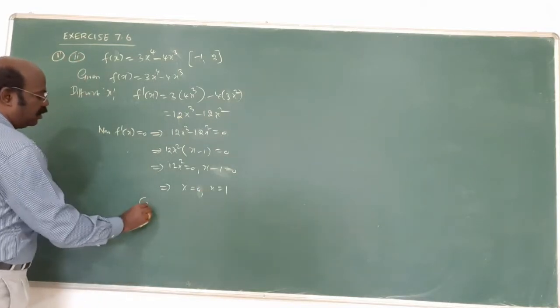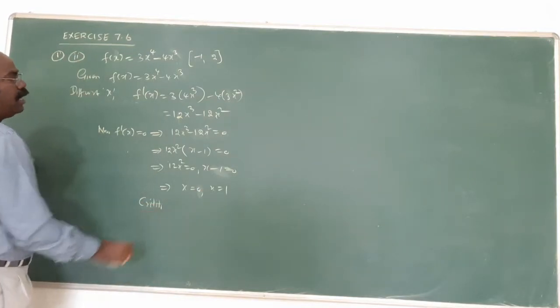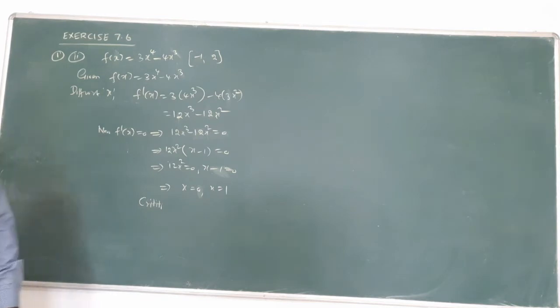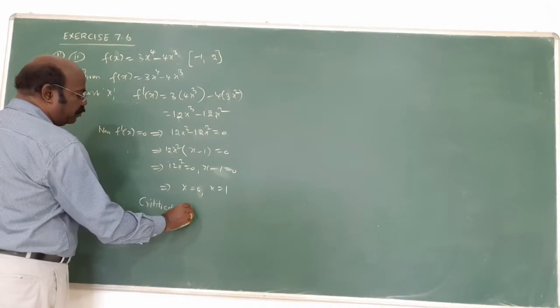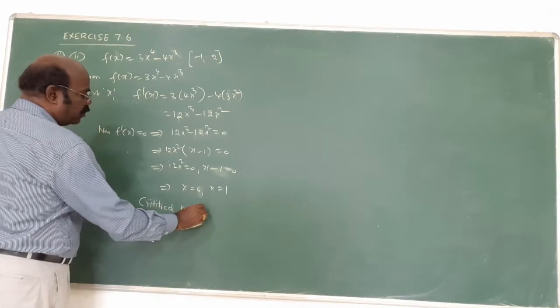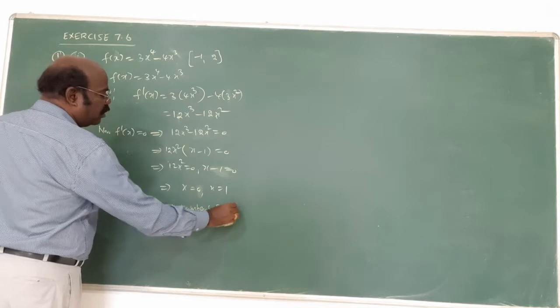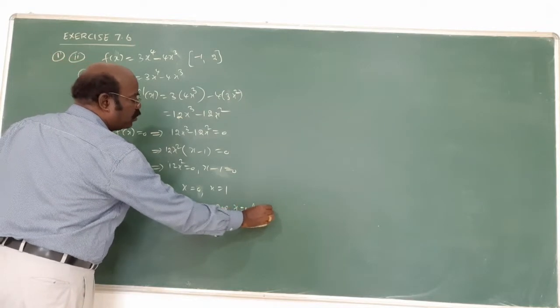Therefore, this is called critical numbers. The critical numbers are 0 and 1. Critical numbers are x equal to 0 and x equal to 1.